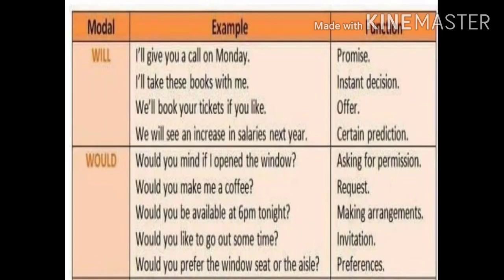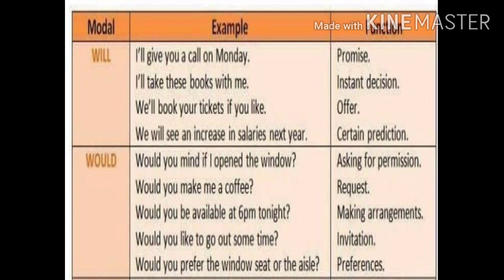Now let's learn the usage of will and would. The modal auxiliary will is used to denote promise. Look at the example. I'll give you a call on Monday. I'll is the short form of I will. I will give you a call on Monday. Here, will is used to denote a promise.